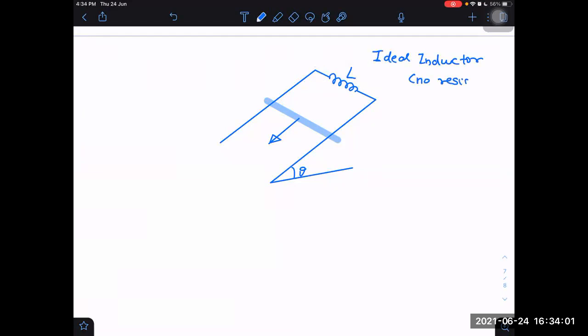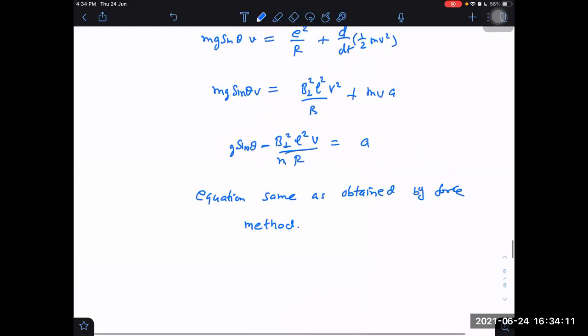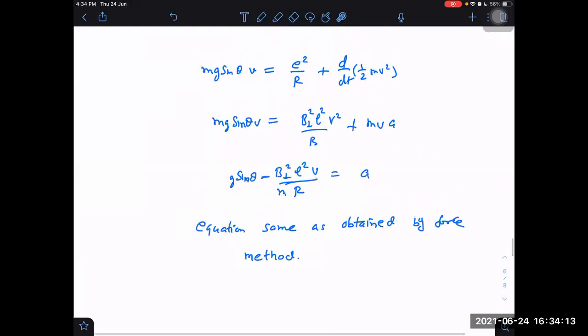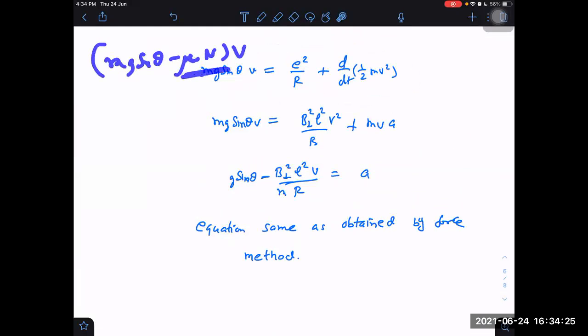No resistance in the circuit, and no friction in the circuit. One more thing, in the last case, they could give us friction as well. If friction is also given, then not much difference. In place of mg sin theta, I would have to write mg sin theta minus mu into normal, where the normal will be mg cos theta.